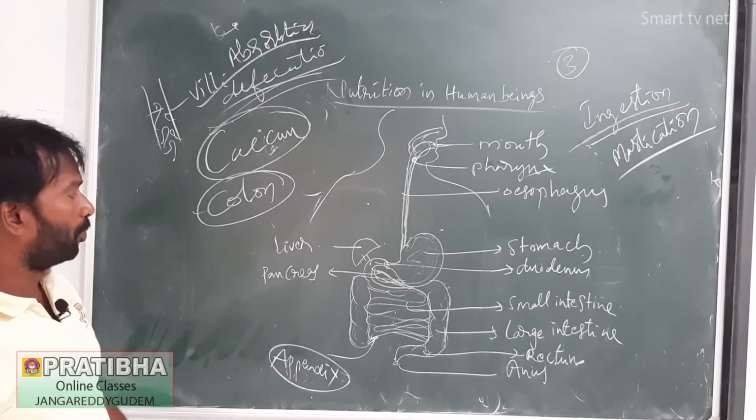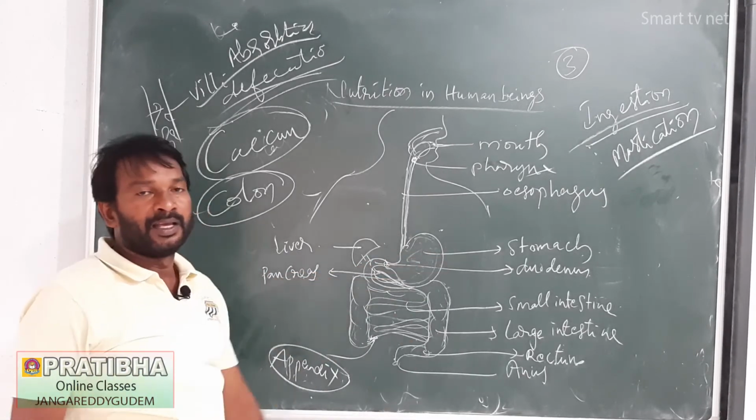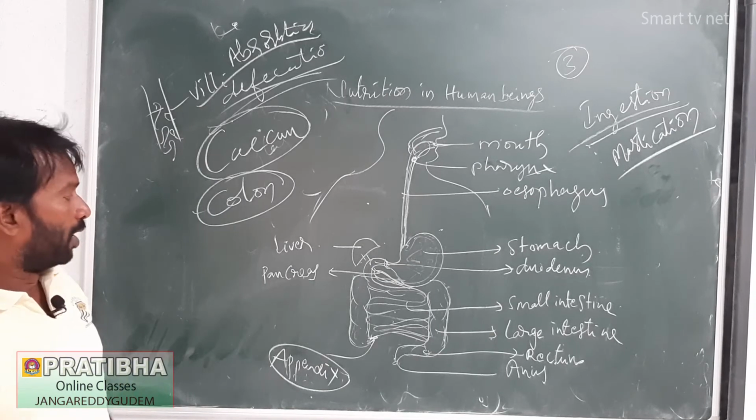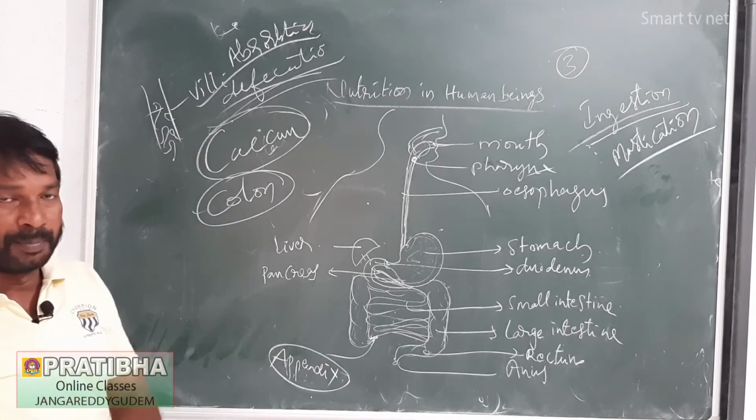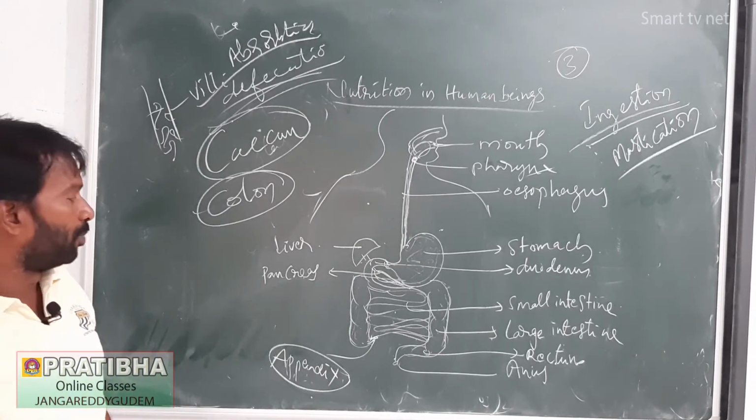Salivary amylase converts carbohydrates into maltose. Next enzyme, pepsin. Pepsin's location is the stomach. The releasing enzyme is pepsin. Proteins are converted into peptones.